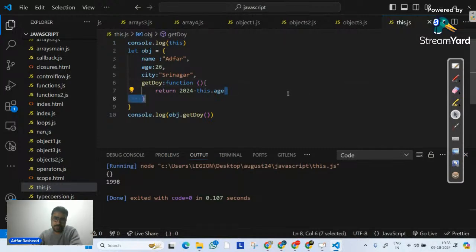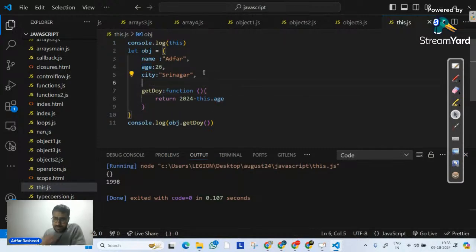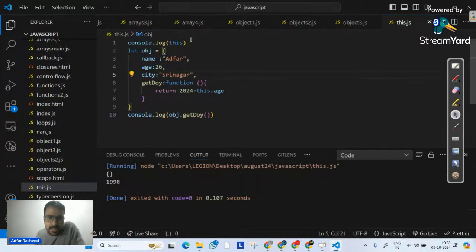Okay, very good. Let's go to Visual Studio Code and understand that this keyword is not global here. If you go to line number 1, the this keyword pointed to my empty object. But can we also say that at that point of time my this keyword was part of an object, the global object?